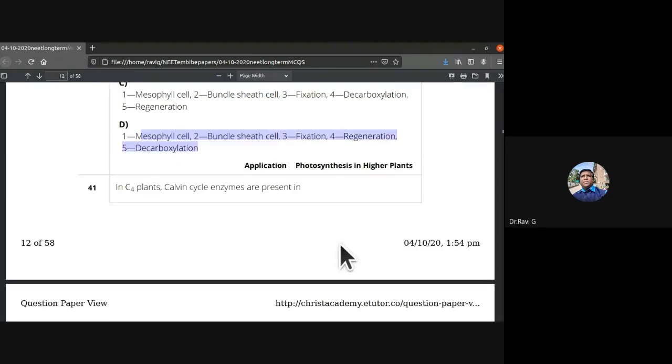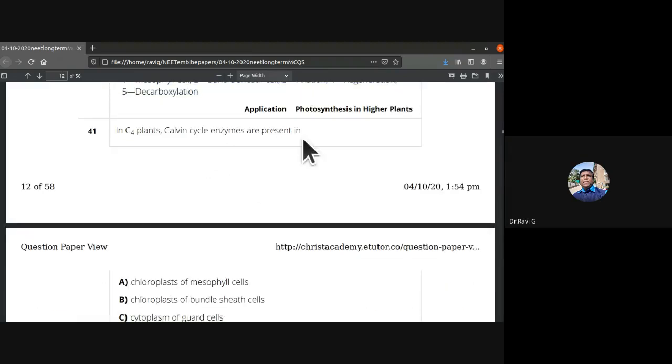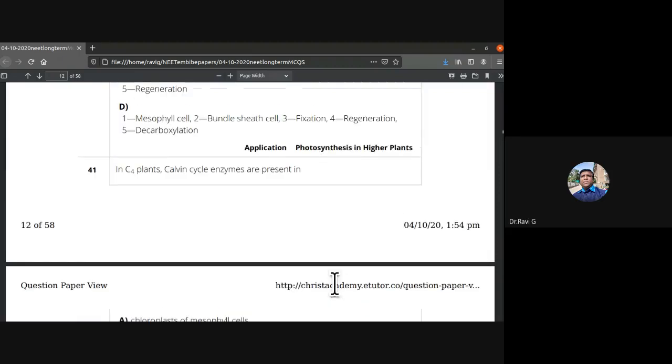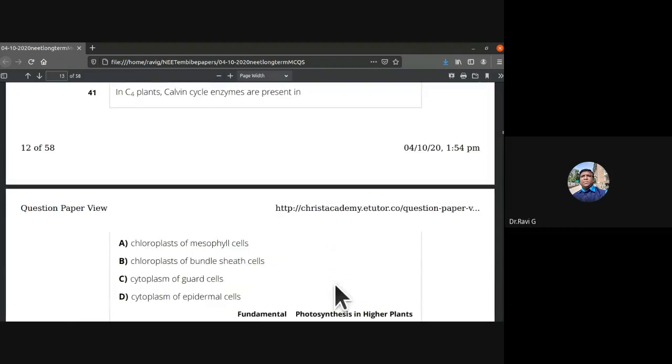41st: in C4 plants, Calvin cycle enzymes are present in, where? In the chloroplast of mesophyll cells? So where are the Calvin cycle enzymes? They are present in the chloroplast of bundle sheath cells. The C3 cycle happens in the bundle sheath cells. So 41st, B is the answer.